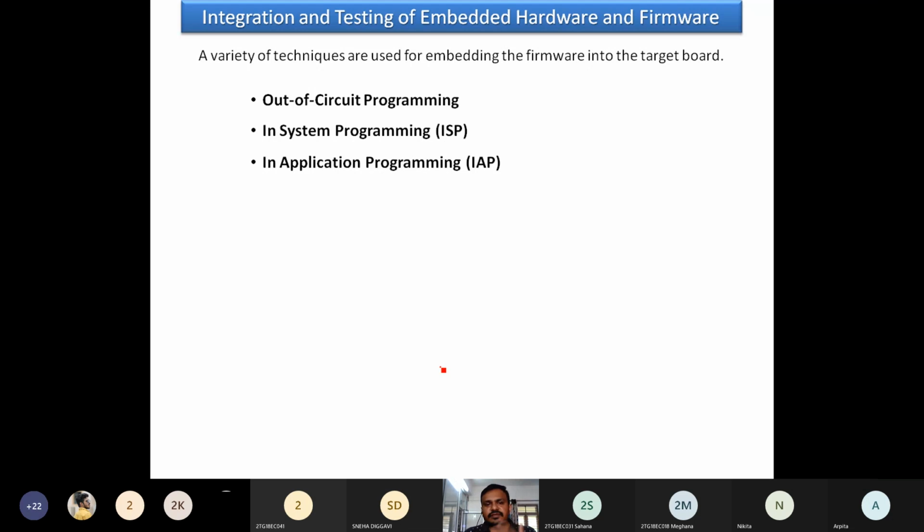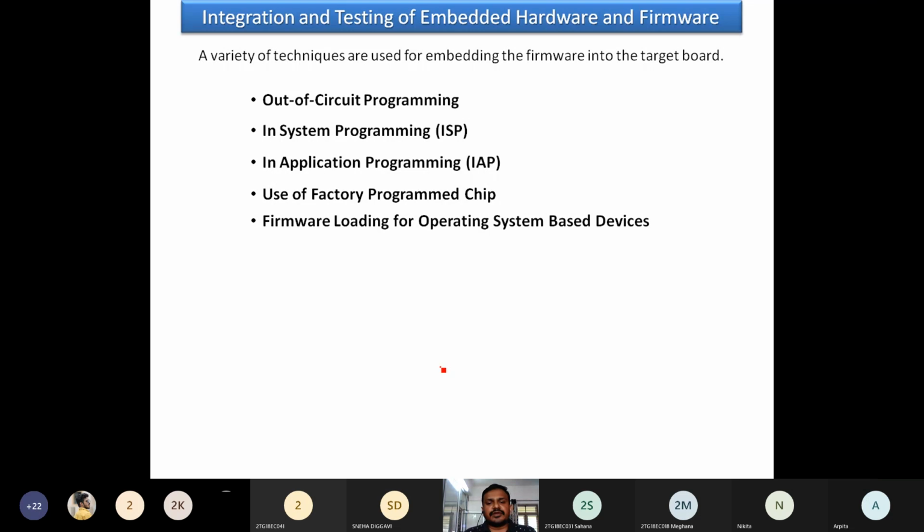Then there is in-application programming, the use of factory-programmed chips, and firmware loading for operating-system-based devices. So these are the few techniques used for embedding the firmware into the target board.